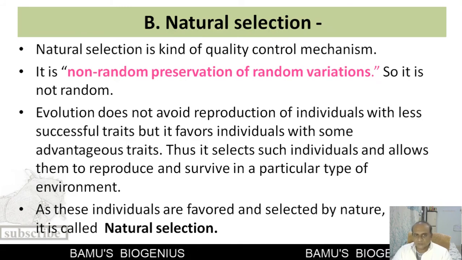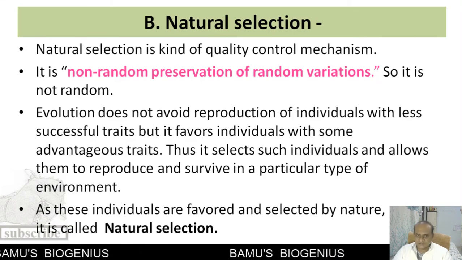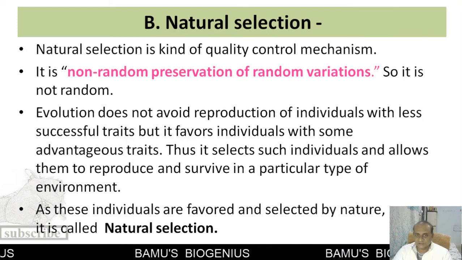Now, although variations are random, natural selection is not random. So natural selection is also termed as non-random preservation of random variations. This is how natural selection selects only those individuals which have advantageous traits.